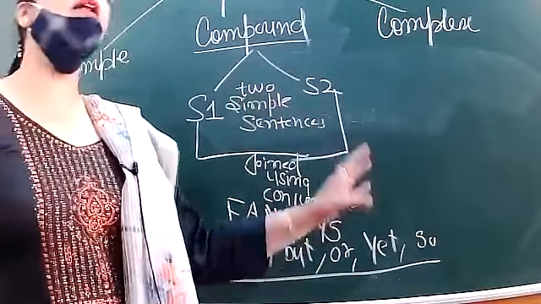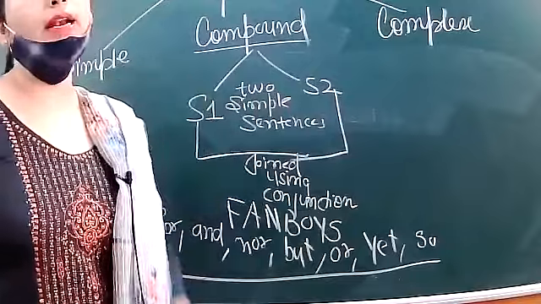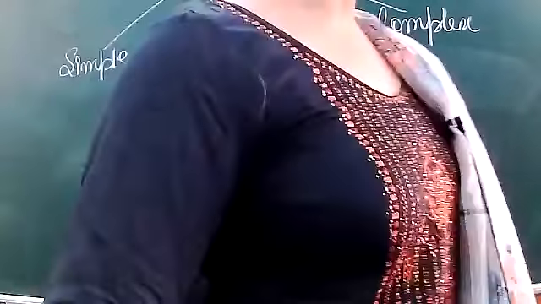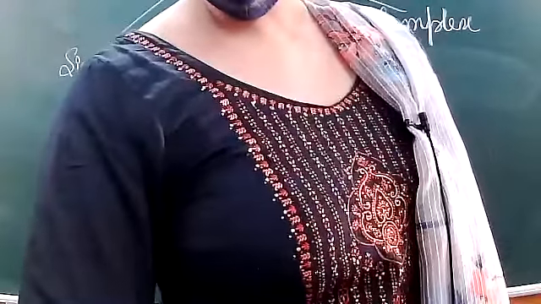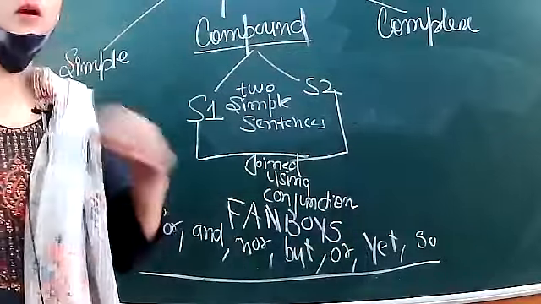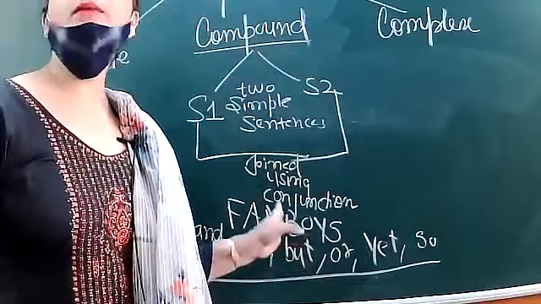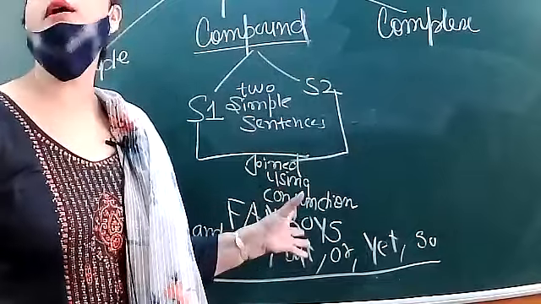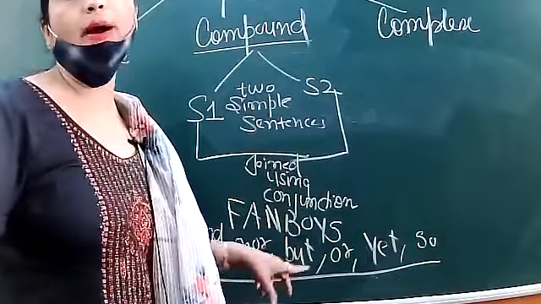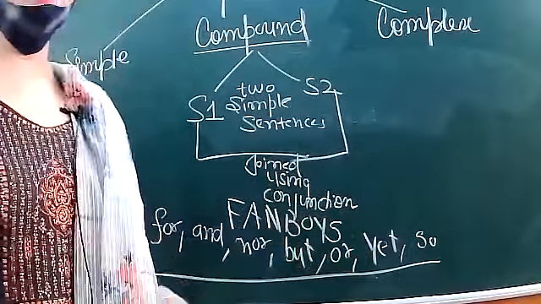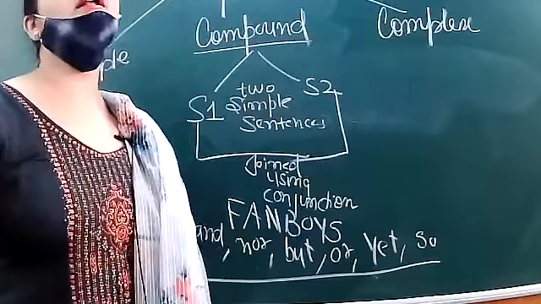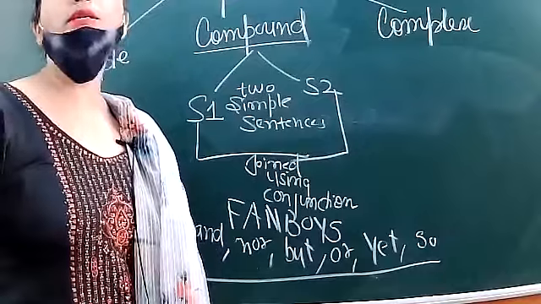Clear, children? So FANBOYS is only a trick to learn which conjunctions. It doesn't mean that if any conjunction is used, you'll say it is a compound sentence. No, children. So write down this rule. This rule is very beneficial for you. It is very easy to learn. If any of the conjunctions like for, and, nor, but, or, yet, so is used, and two sentences are joined using these conjunctions, then in which category will they occur? They will occur in the category of compound sentence.